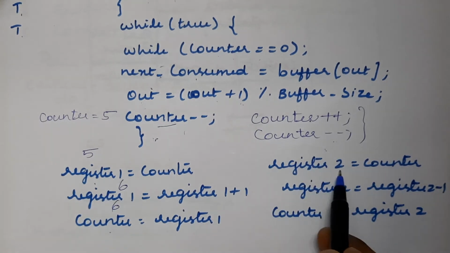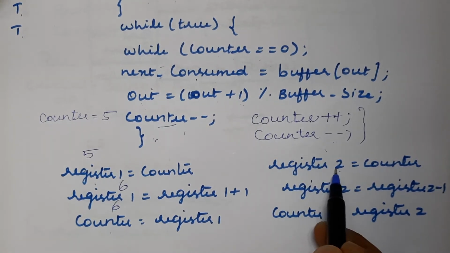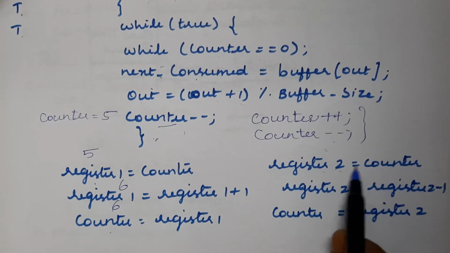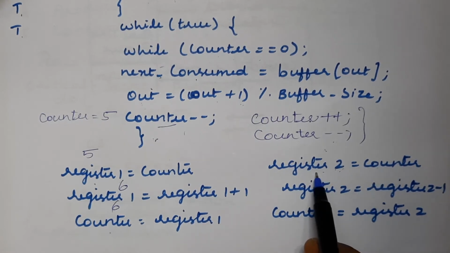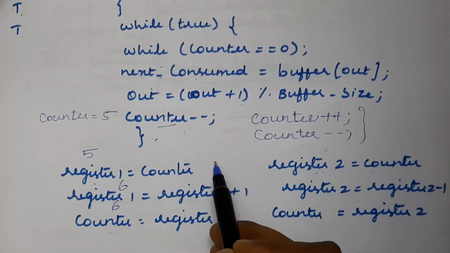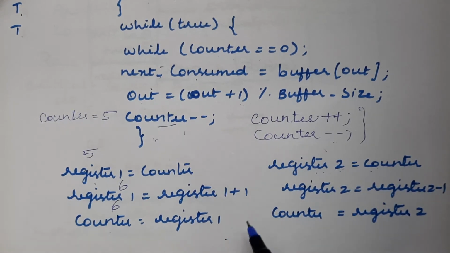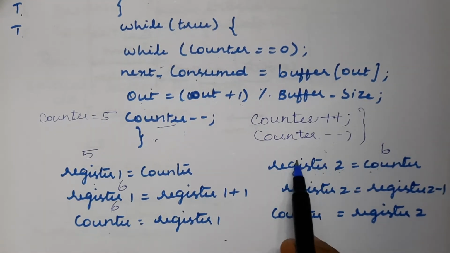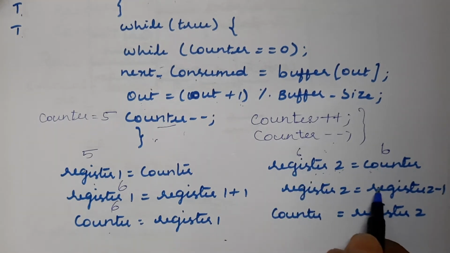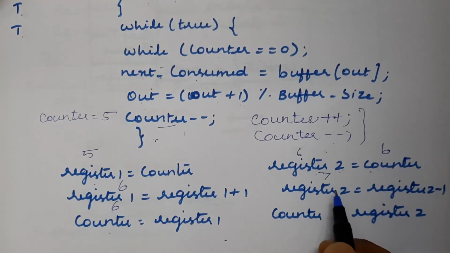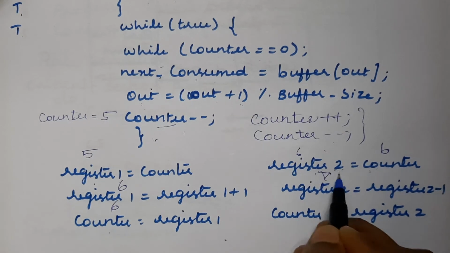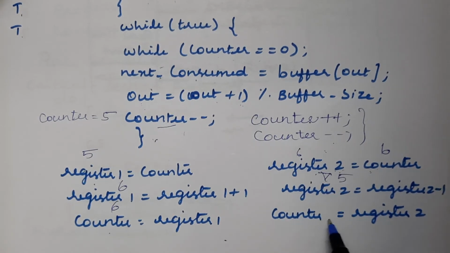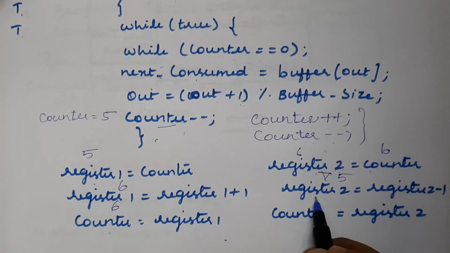Register 2 equal to counter. Here we have used one more register, so it is a local register, and we are just assigning the counter value to register 2. After executing the first three statements, when we start to execute this statement, the counter value will be 6. So 6 will be assigned to register 2, and register 2 will be decremented so that it becomes 5, and then the register 2 value will be assigned to counter, so now the counter value is 5.